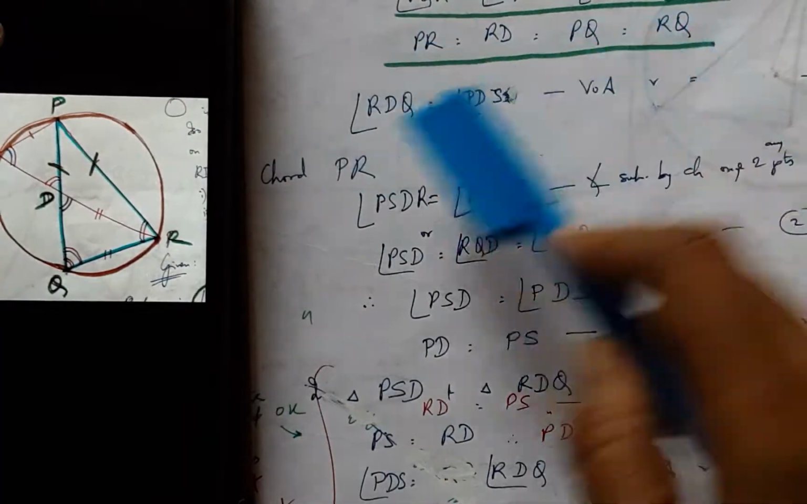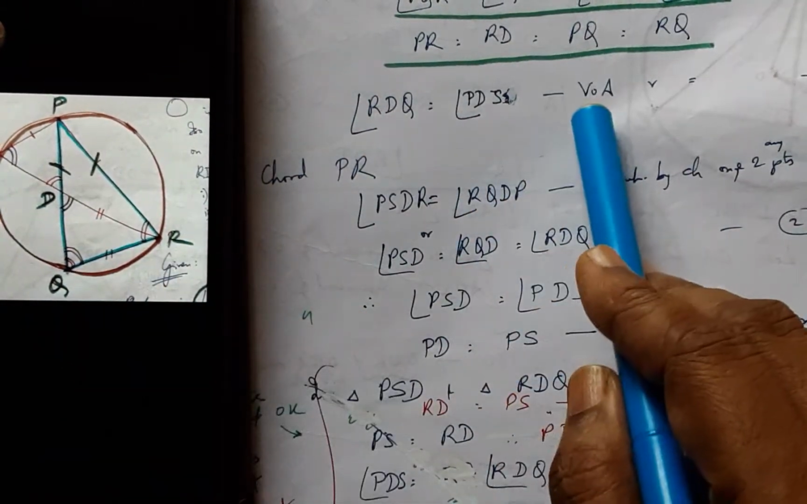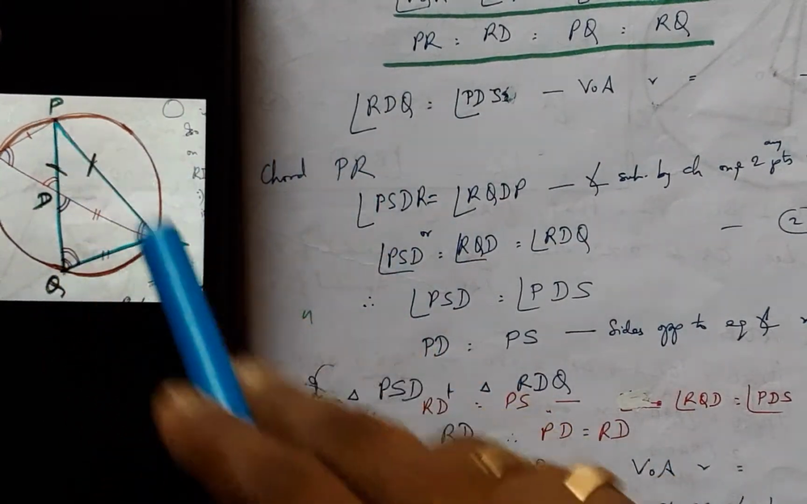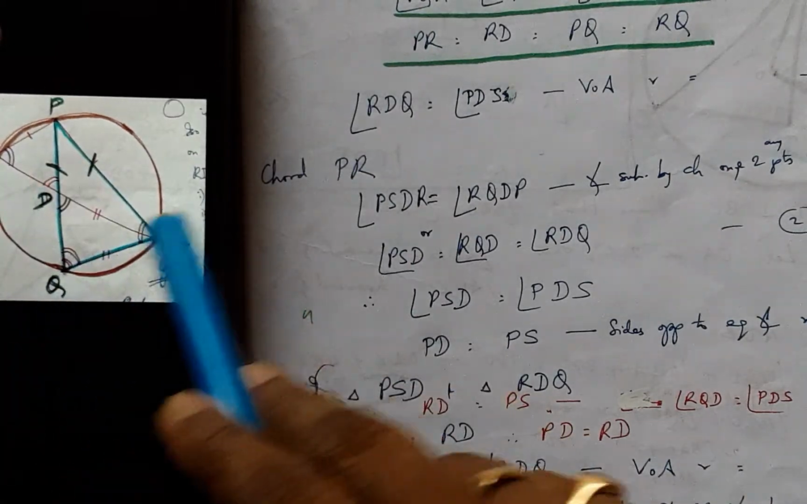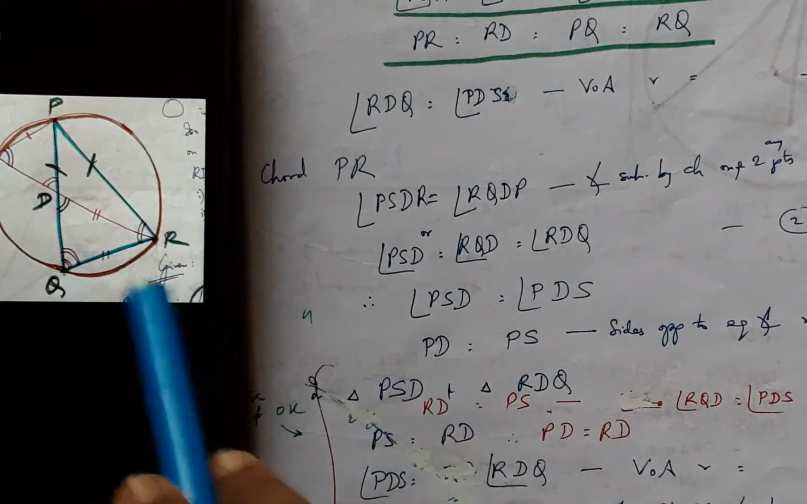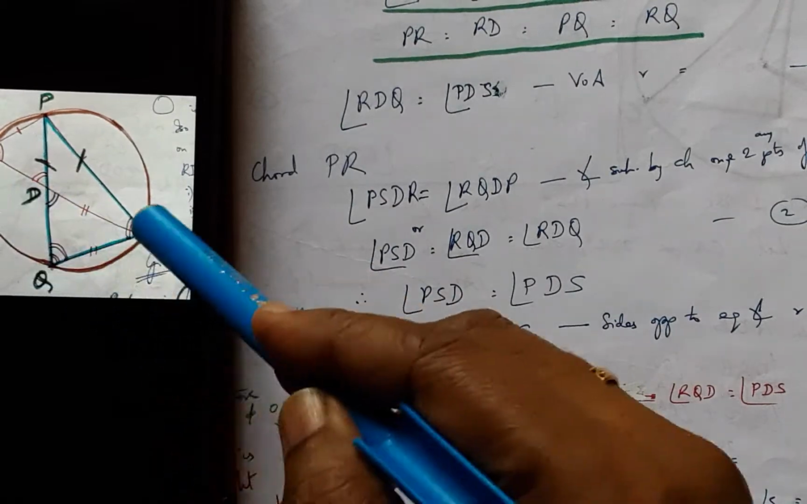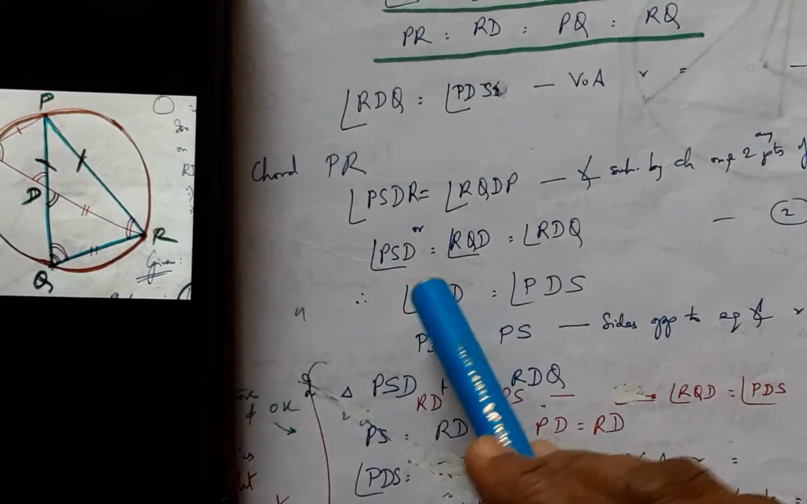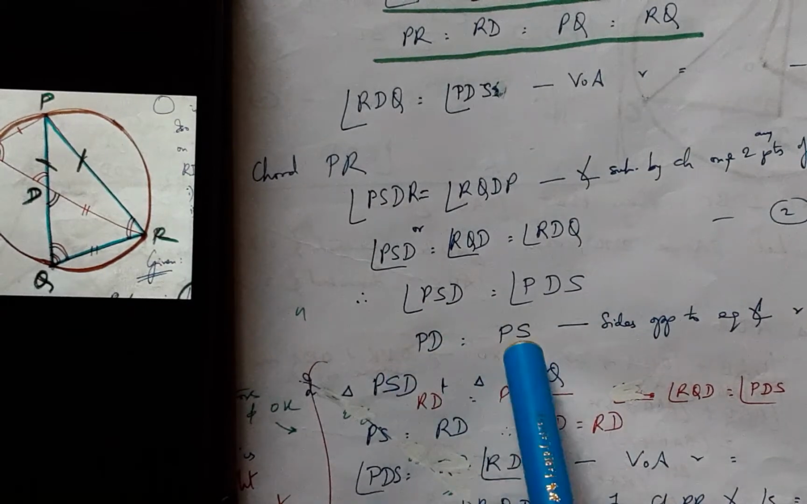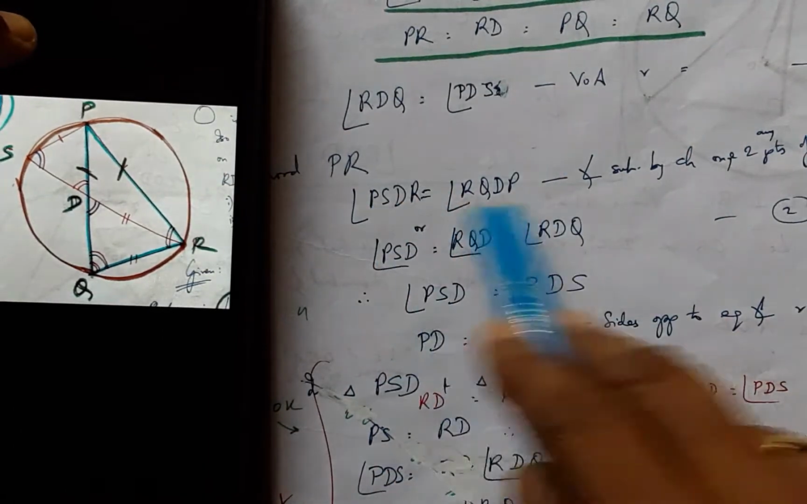And having assured this, we can safely say that this angle is equal to this angle because they are vertically opposite angles, this and this. Now for chord PR, this chord is subtending these angles, and therefore these two angles are equal, PSR and PQR. And these larger angles can be compared with the smaller angles, and therefore we can arrive at angle PSD equals angle PDS, and the relevant sides are also proved to be equal from this context.